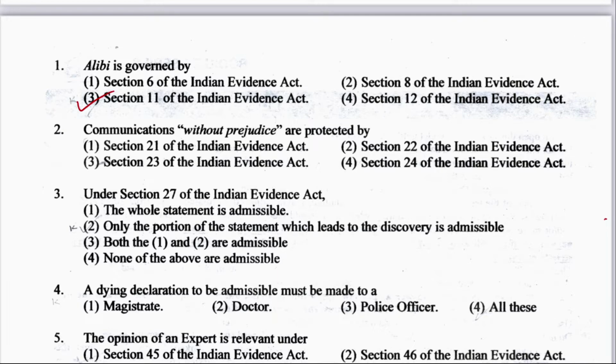Now, question second. Communication without prejudice are protected by which section? Section 21 of Indian Evidence Act, or 22, or 23, or 24. So what does the Section 21 say? Section 21 of Indian Evidence Act talks about proof of admissions against person making them and by or on their behalf. Okay, and Section 22 is when oral admissions as to contents of documents are relevant. And Section 23 is the right answer, that is communication without prejudice is protected by Section 23.